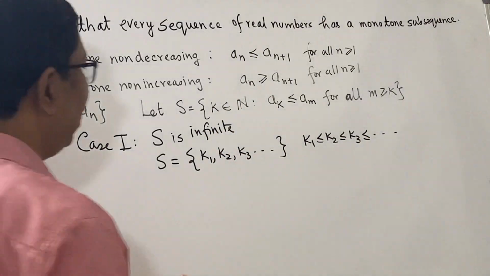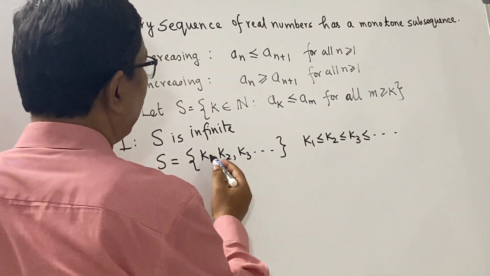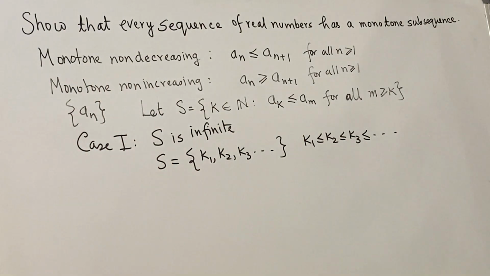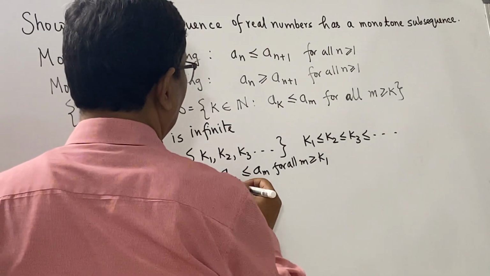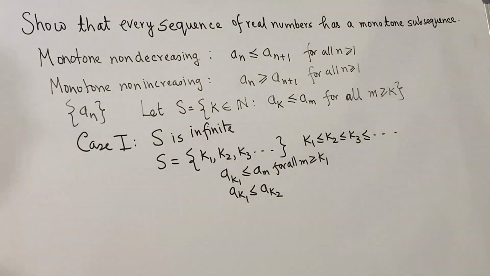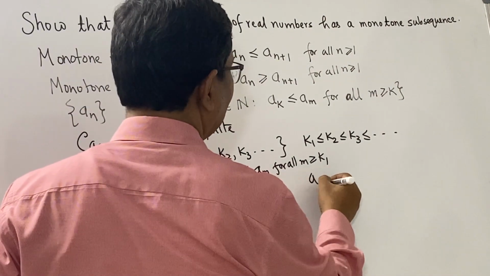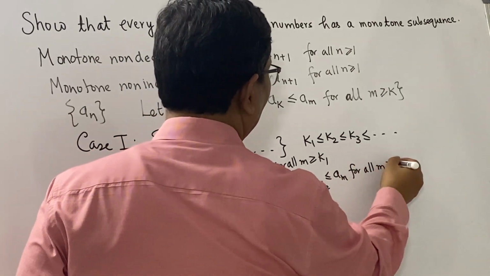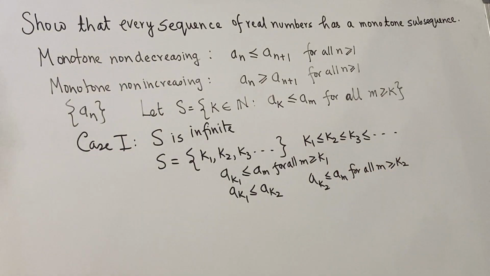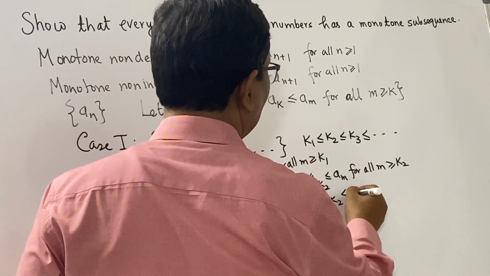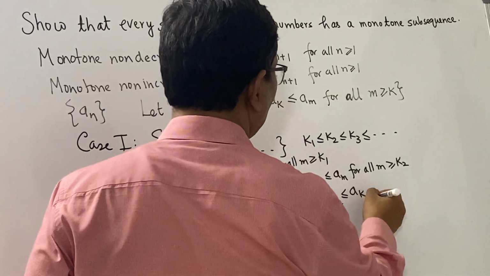Now, note that a_{k_1} is less than or equal to a_m for all m greater than or equal to k_1. Since k_2 is larger than k_1, we get a_{k_1} is less than or equal to a_{k_2}. Now, a_{k_2} is less than or equal to a_m for all m greater than or equal to k_2. Again, k_3 is larger than k_2, so we can conclude that a_{k_2} is less than or equal to a_{k_3}.